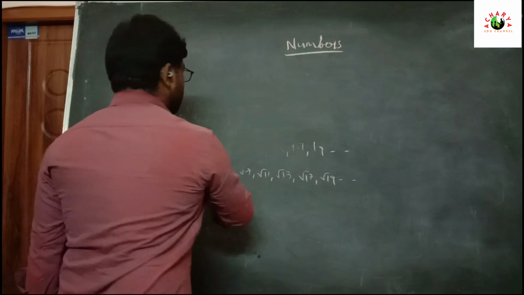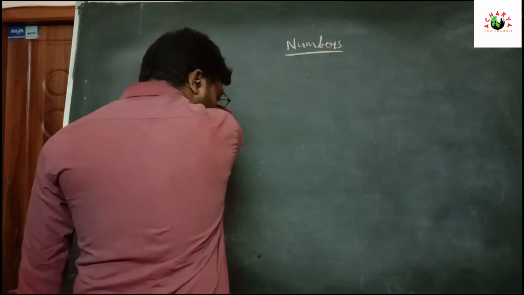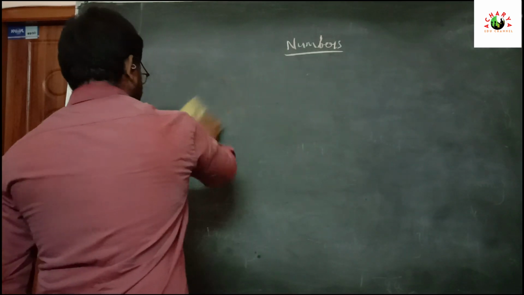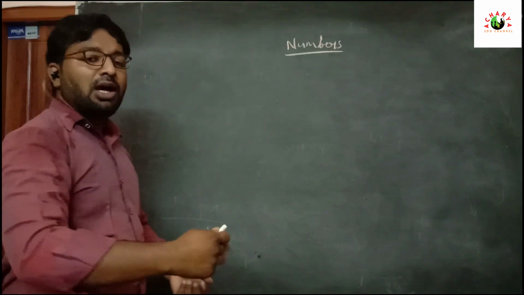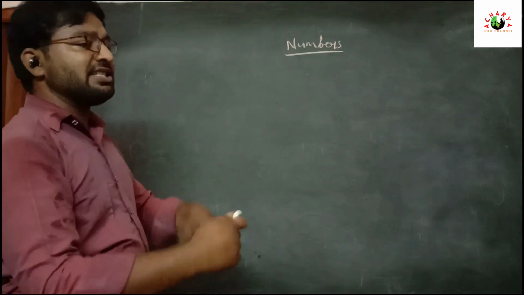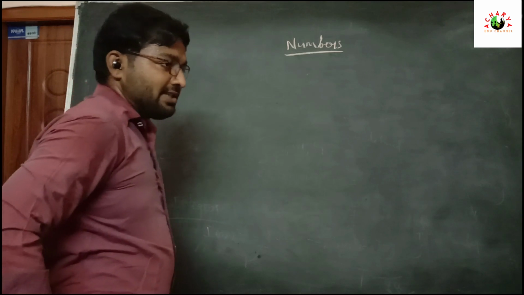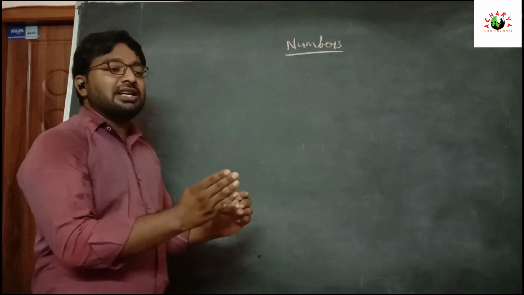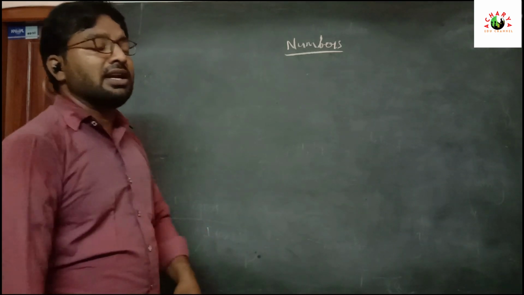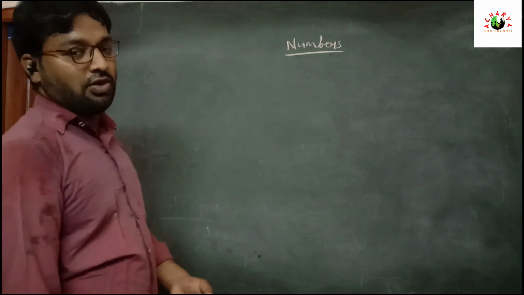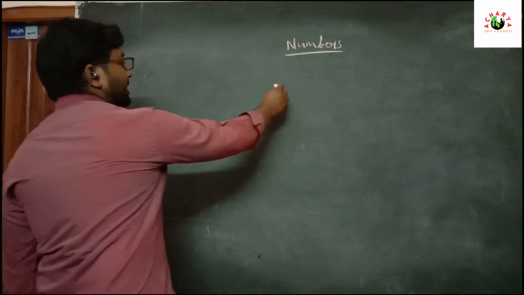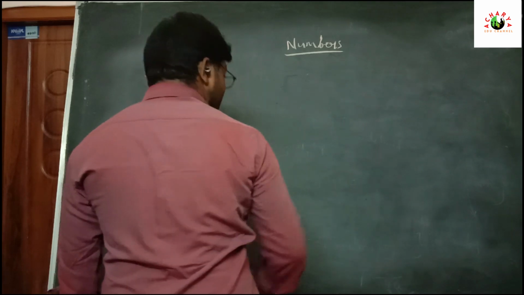Now we are going to discuss how to identify a rational number and an irrational number. For example, for a given fraction, how can we identify whether it is a rational number or an irrational number?